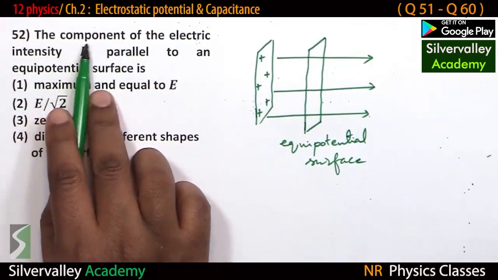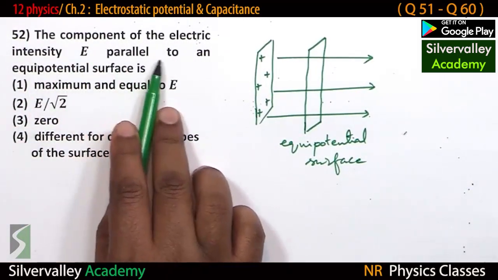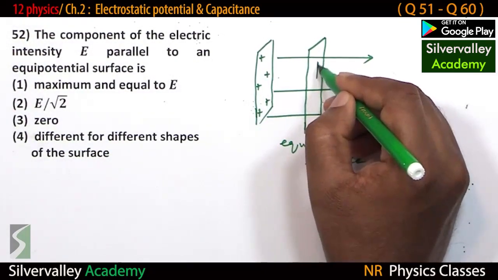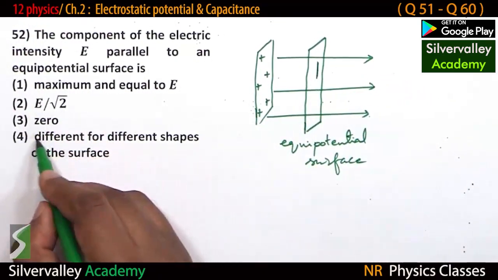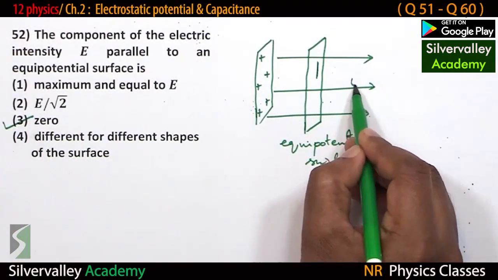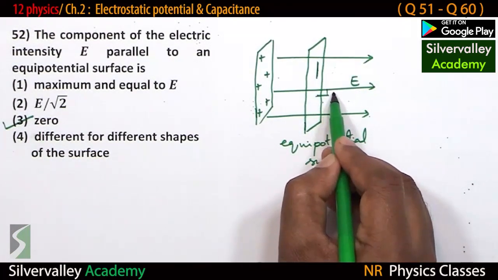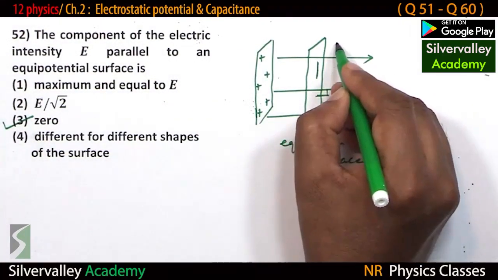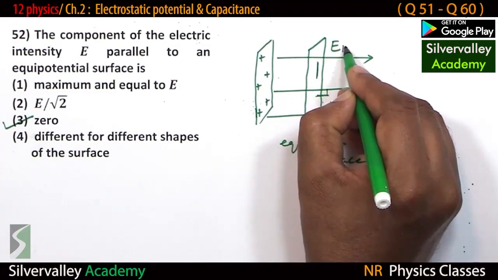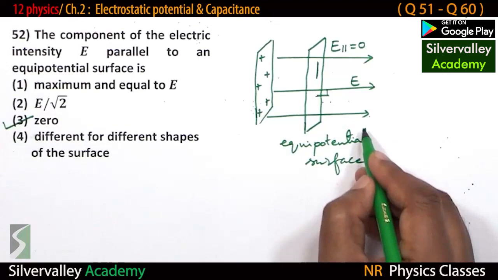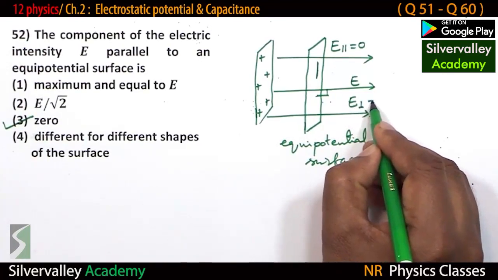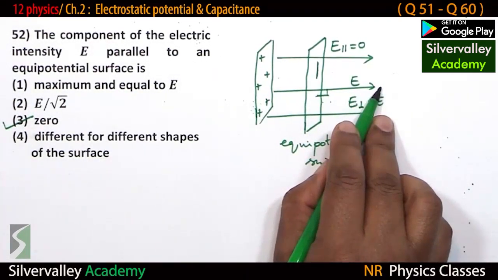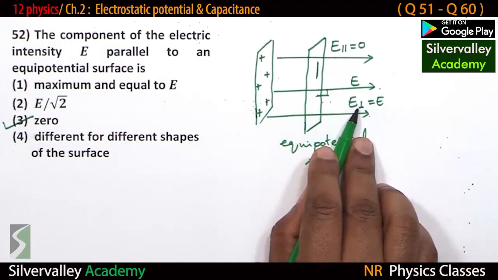It is given the component of electric intensity parallel to an equipotential surface. Component of this parallel to this surface is 0. Therefore, it is 0 because this electric field is perpendicular to the surface. Since it is perpendicular, there is no parallel component. Let me write: E parallel equals 0, and the E perpendicular component is equal to the vector. This is along the perpendicular, therefore that itself is the perpendicular component.